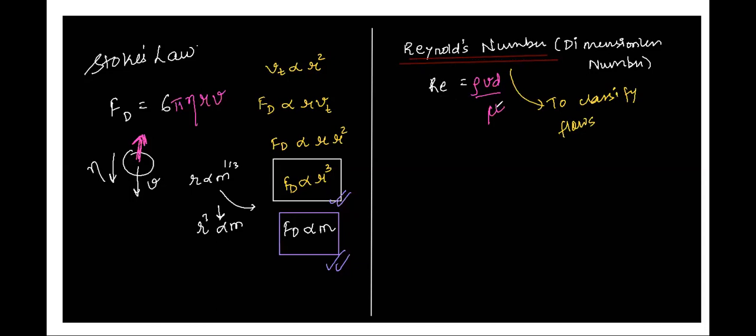I had told you all that there is an app called NTA Abhyas. In that NTA Abhyas, there was one question based on this concept.